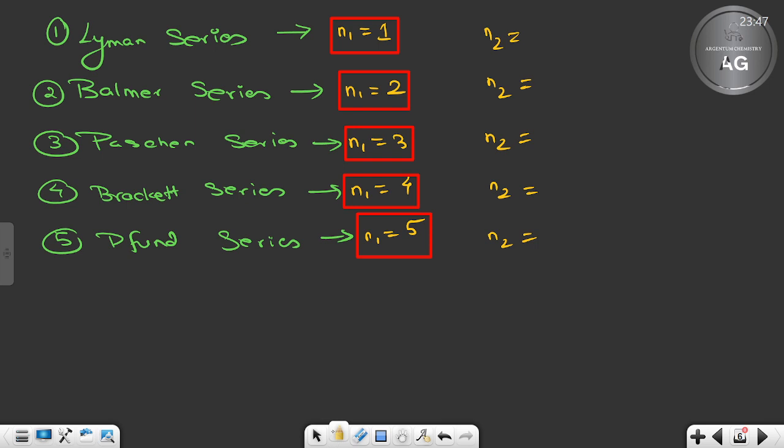One, two, three, four, five. You need to just remember which thing? Lyman, Balmer, Paschen, Brackett, Pfund. If you don't remember that, then it's a problem. Otherwise, not a problem. Right?